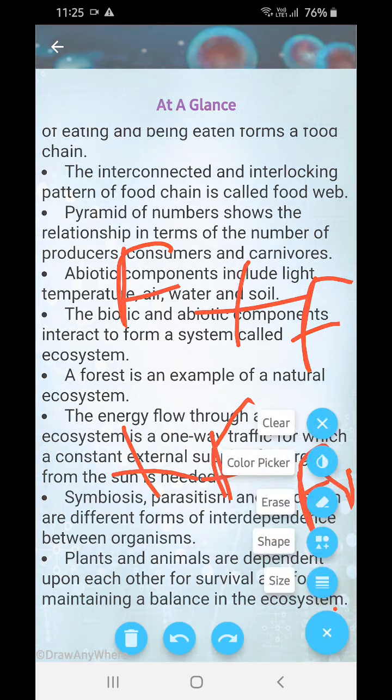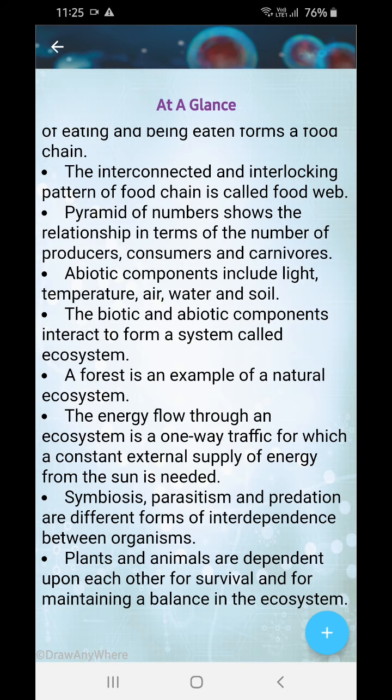Next, we have the pyramid of numbers, which shows the relationship in terms of number. Producers, consumers, and carnivores. Now, what do you think? Which one is the least? The least is carnivores.